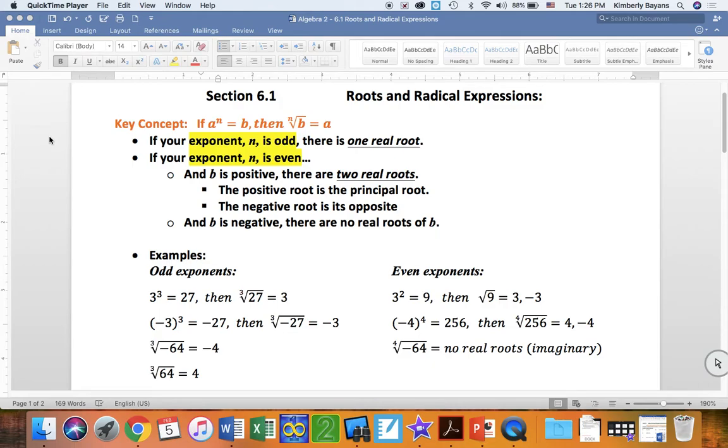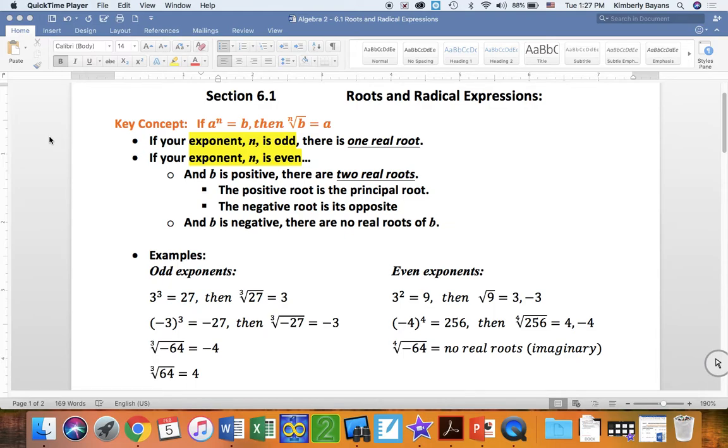Continuing on with our roots and radical expressions, we're going to start Chapter 6, Lesson 1. It's very similar to what we did in the Chapter 6 review, the intro to Chapter 6. So I want to talk about this key concept, and it looks a little confusing in words, but it's going to be clear with the examples.